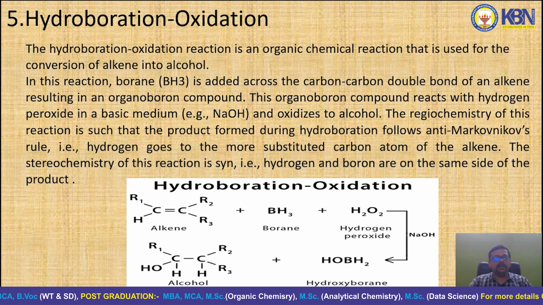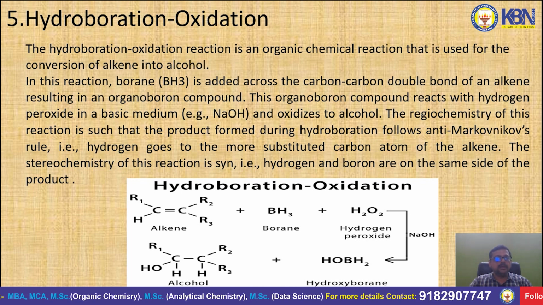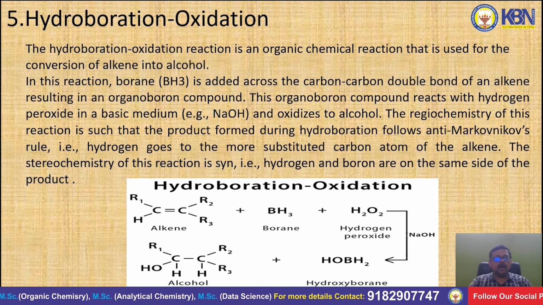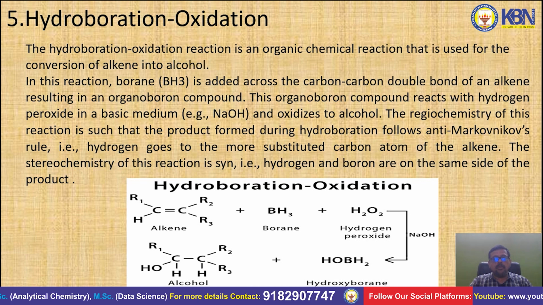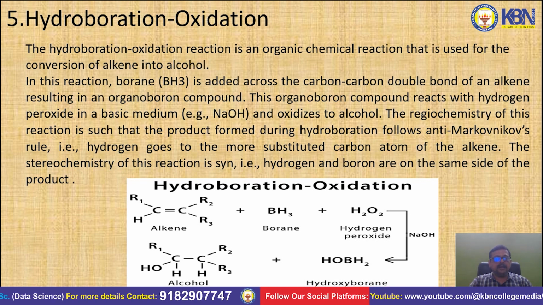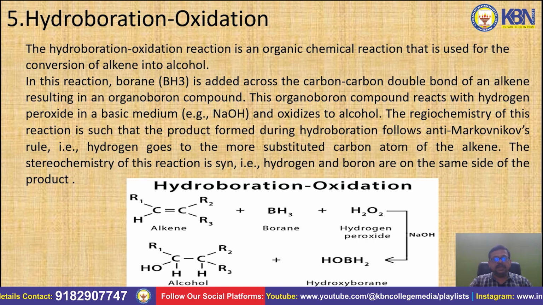The simple borane BH3 is added across the carbon-carbon double bond of an alkene, resulting in an organoboron compound. This organoboron compound reacts with hydrogen peroxide in a basic medium like NaOH and oxidizes to an alcohol.